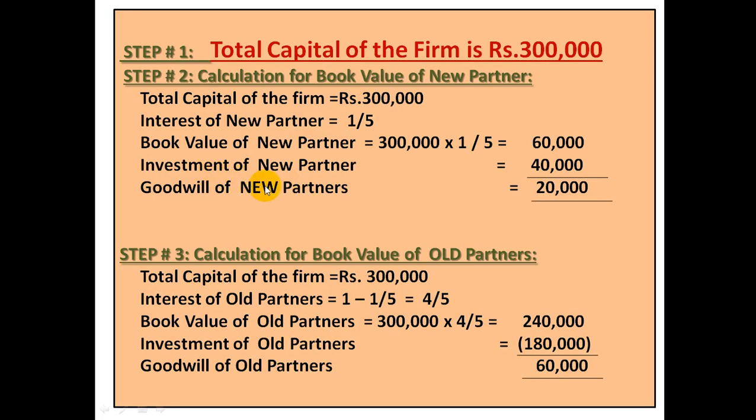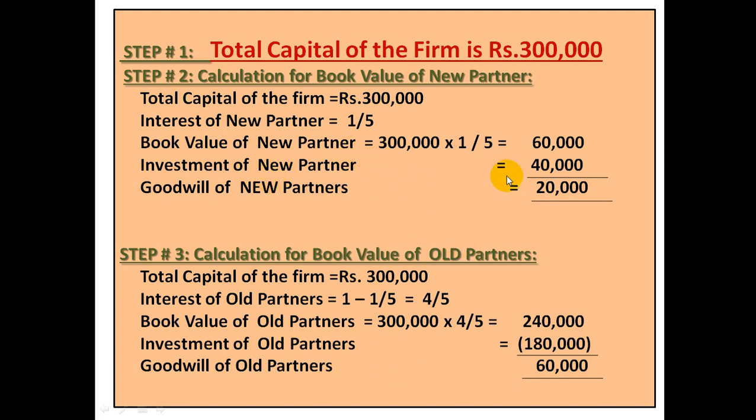Therefore, this shortage should be treated as that intangible asset which we cannot see in the question. Therefore, this 20,000 should be treated as the goodwill of new partner and this 60,000 will be treated as the goodwill of old partners. And this will be considered as the case of goodwill of new partner and goodwill of old partner existing at the same time.